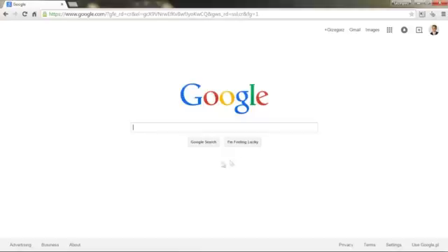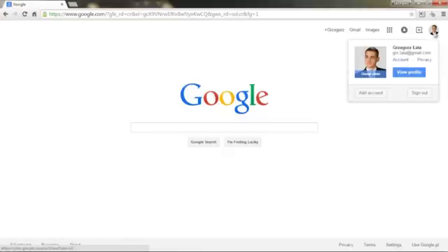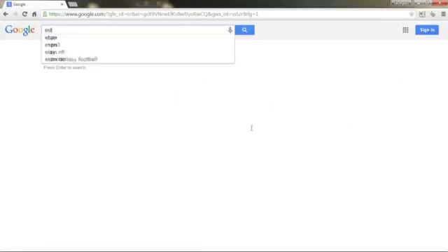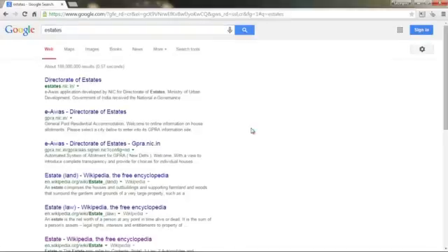An important thing before starting the analysis of any keyword is to log out from our Google account. It would be good also to delete the cookies. Let's start the analysis. After entering the word estates, we have about 188 million results, which we can check here. I have to admit that if I want to position my internet site on such a keyword, it would take me a few months, even years. 180 million results is a huge competitiveness.